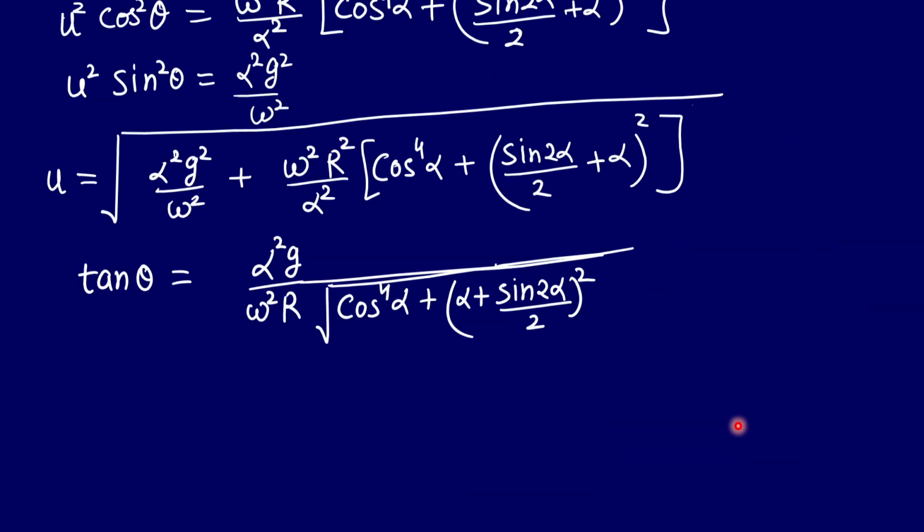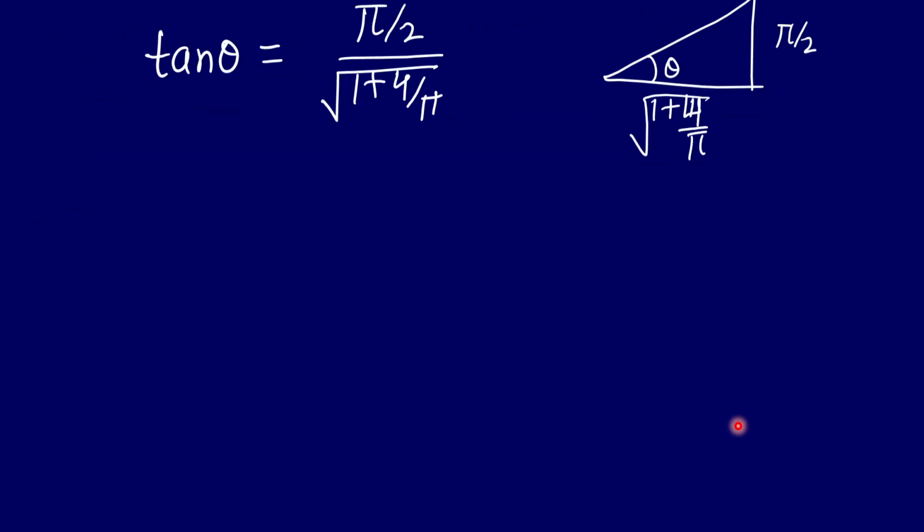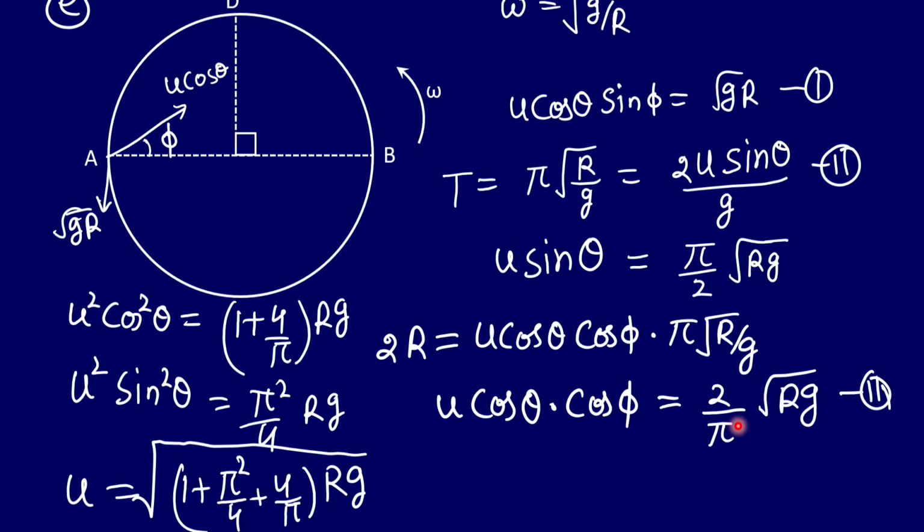So this becomes altogether a different case because we cannot use the previous values. So in this part here, let's say the horizontal projection is along this direction making angle phi. Again, A has velocity omega r. So omega was already given in this question, right? Root g by r. So the velocity of this girl Amina here will be in this direction, root gr. So this is actually nothing but equal to omega r, right?